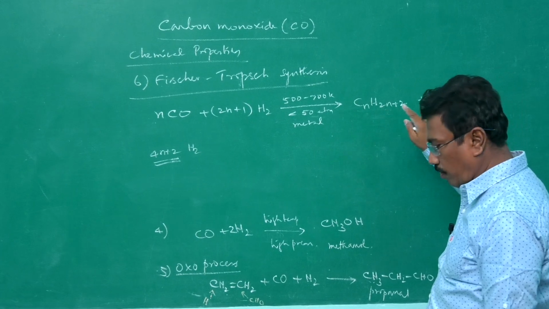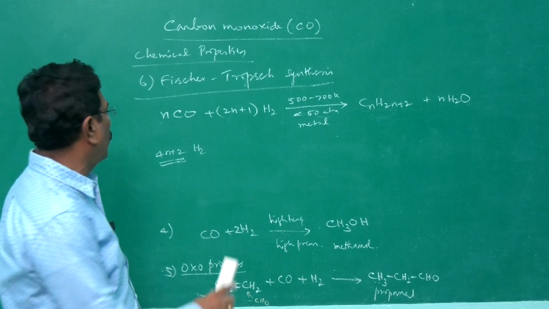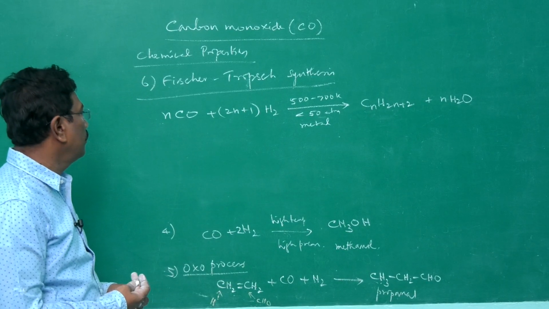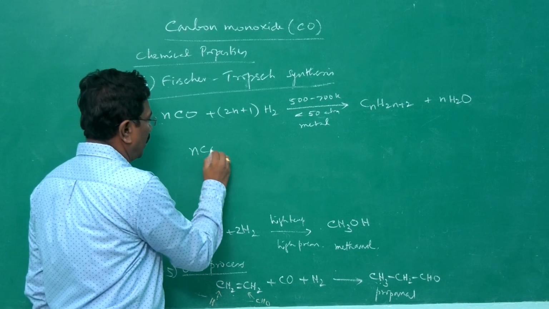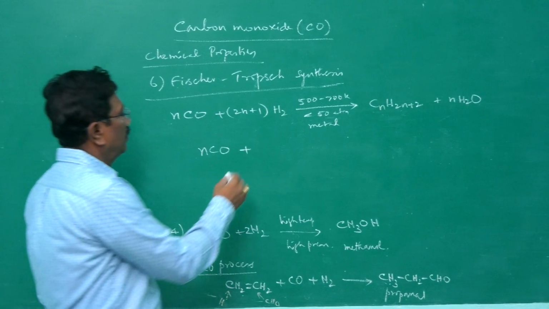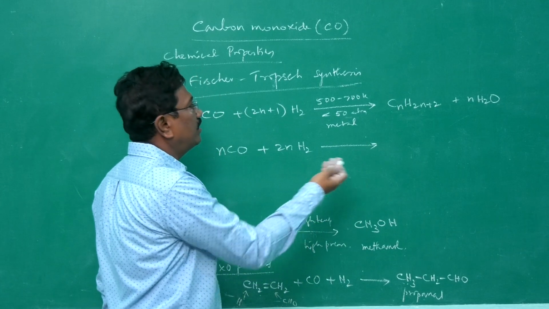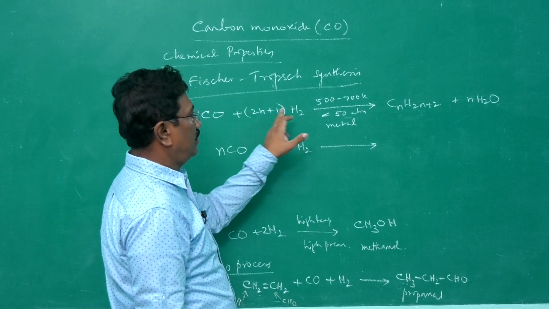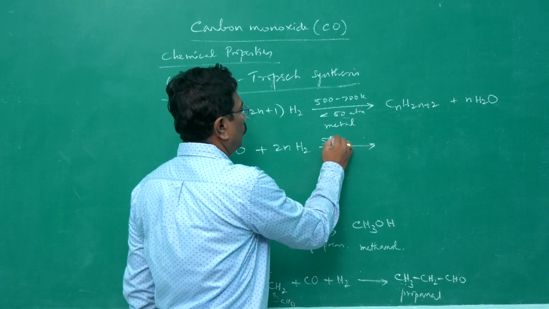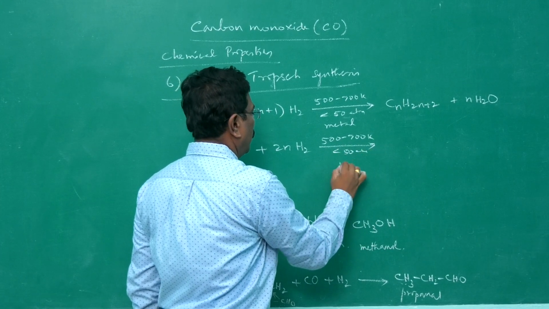alkane, saturated hydrocarbon. In Fischer-Tropsch synthesis, we may also get unsaturated hydrocarbon. By the same reaction, when n moles of carbon monoxide react with hydrogen, instead of combining with 2n plus 1 hydrogen, just 2n hydrogen may react. So that we will be getting unsaturated hydrocarbon. This one hydrogen, H2, is less. Therefore, the 2 will be less, that's all. So same 500 to 700 Kelvin, less than 50 atmosphere, in presence of a metal.